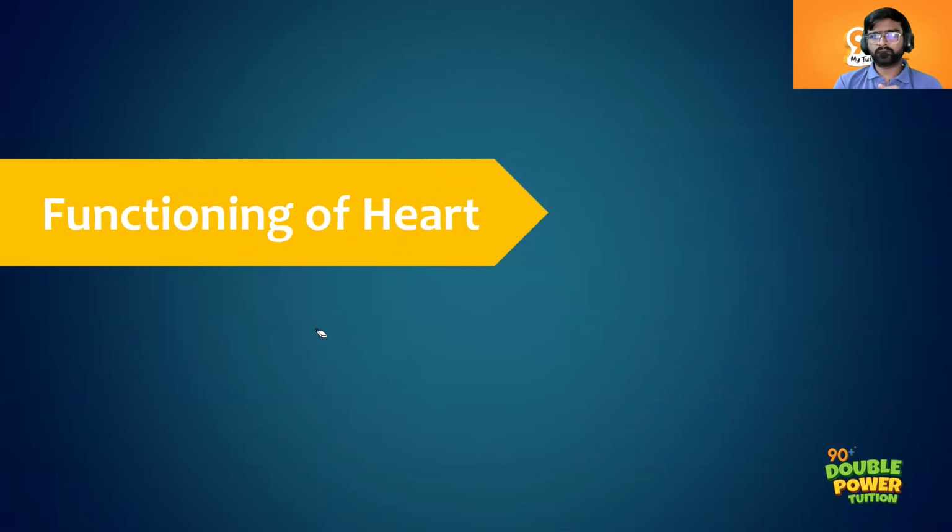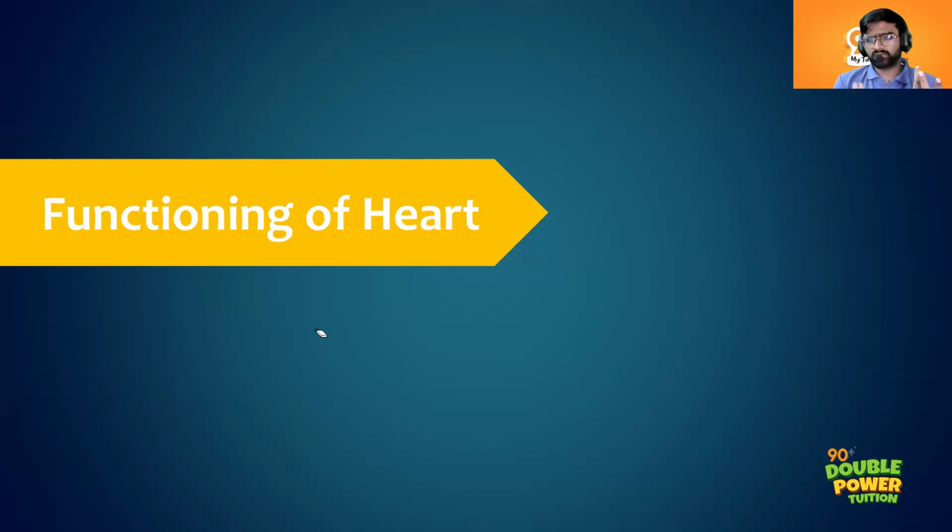Through the pulmonary valve, they will reach the pulmonary artery, not the left ventricle. Pulmonary valve, pulmonary artery. It is deoxygenated blood, right? The deoxygenated blood from different parts of our body, through the superior and inferior vena cava, will first reach the right atrium. Then from the right atrium through the tricuspid valve.